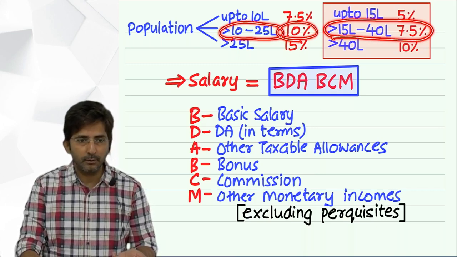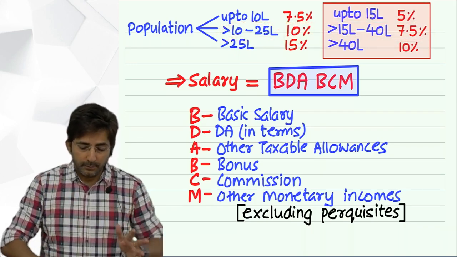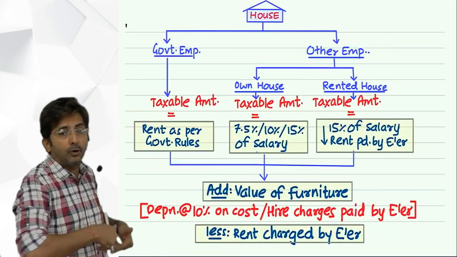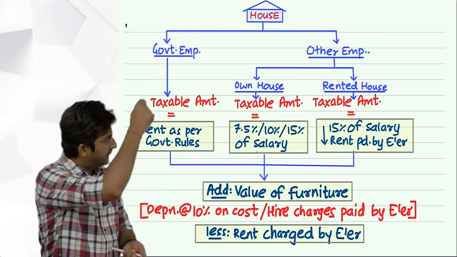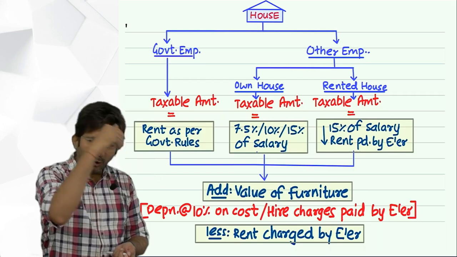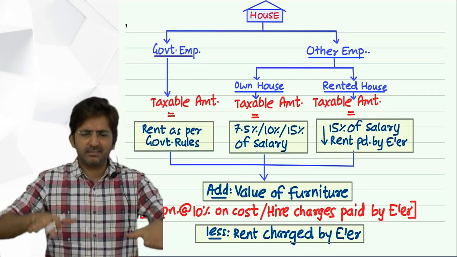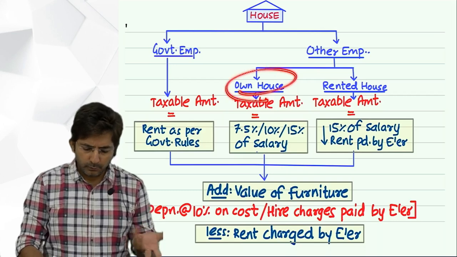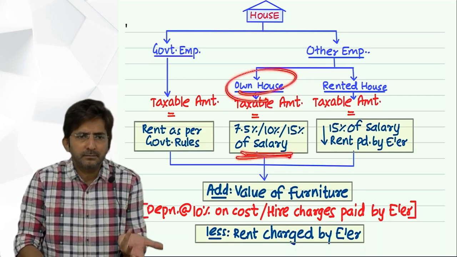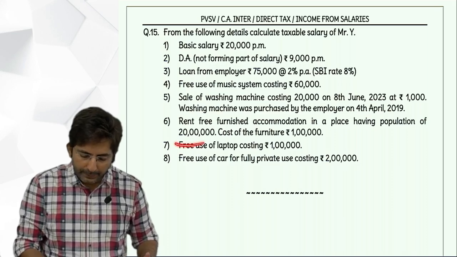Some students are surprised. Will you go as per population or not? Yes. See, that's what I'm saying. First check it is own house or rented house. If you follow this system, you will always go right. Just flow in the chart. Flow chart. So tell me, this is own house, so I will have to decide as per the population. And population is given in the question as 20 lakhs.